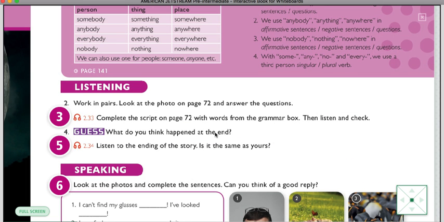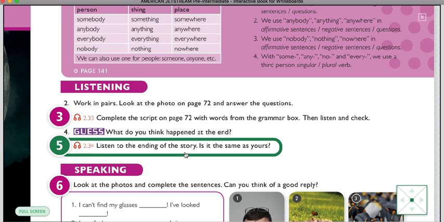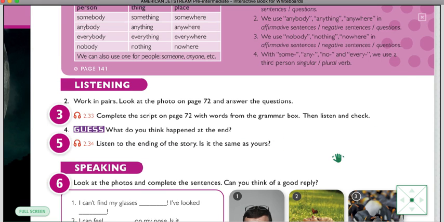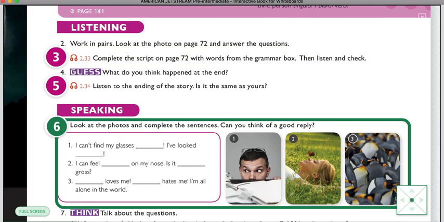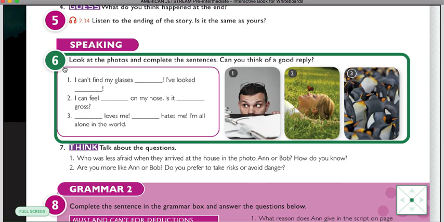Then, what do you think happened at the end? You can imagine, you can try to make up some sentences, and when you finish expressing your ideas, then you will listen to the audio and listen to the story or the ending of the story, okay?